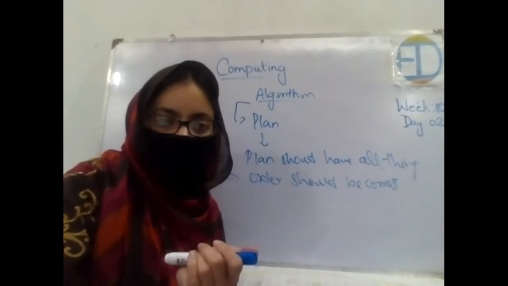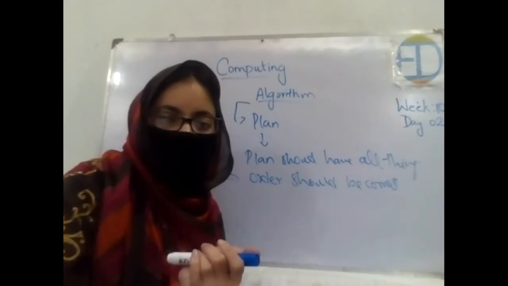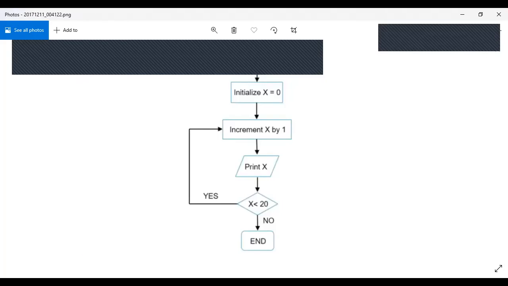I'm sharing the screen again with you, okay? So look at this one as well. This is a bit simple: it has a starting point, then initialize, then increment, then they will take a print of that. Yes or no? If yes, if the size is less than 20, then we will increment it, or if no, then it will end, right?